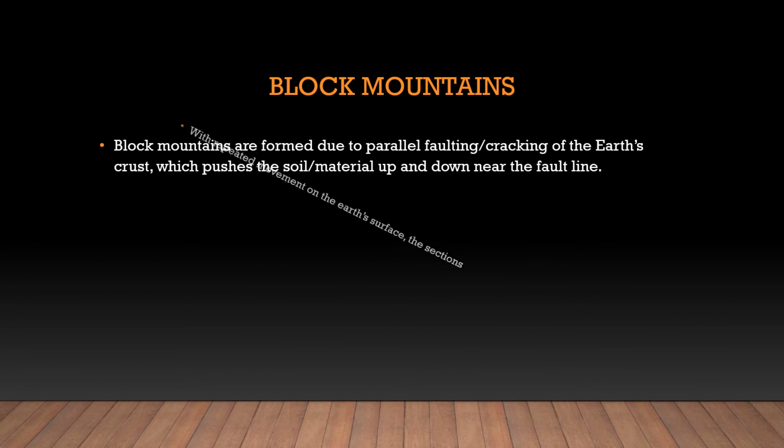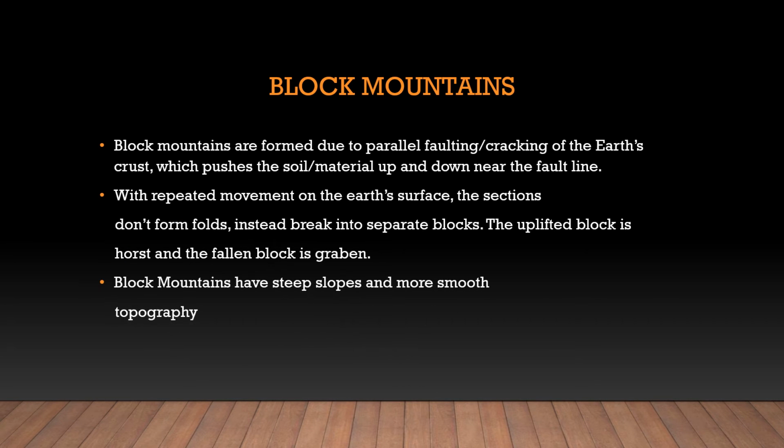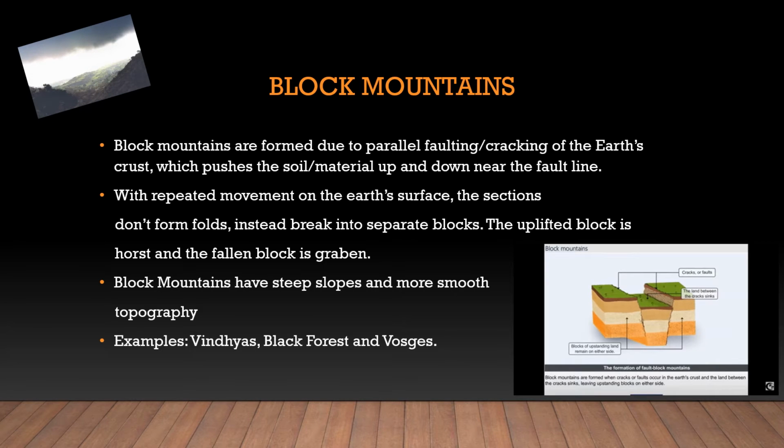Block mountains. Block mountains are formed due to the parallel faulting or cracking of the Earth's crust, which pushes the soil or material up and down near the fault line. With repeated movement of the Earth's surface, these sections break into separate blocks. The uplifted block is the horst and the fallen block is graben.